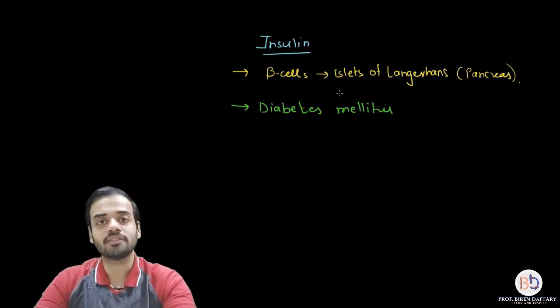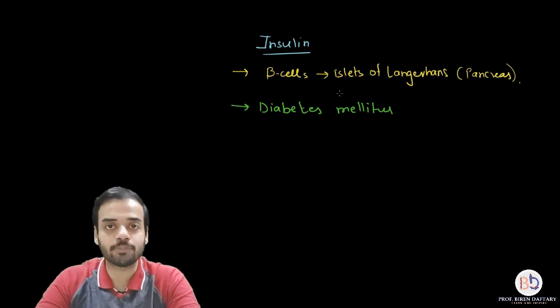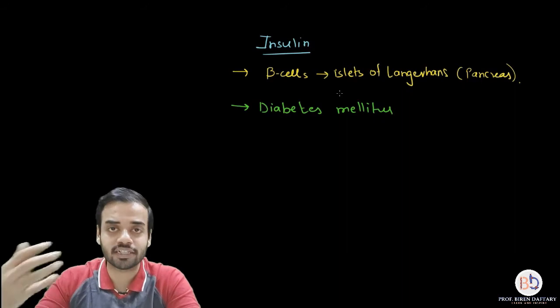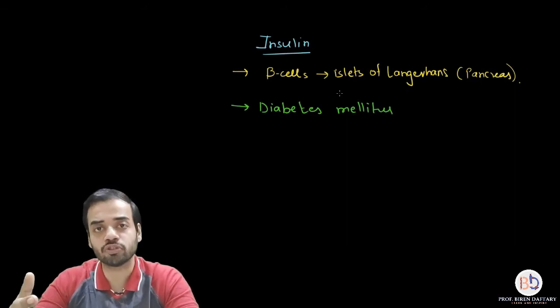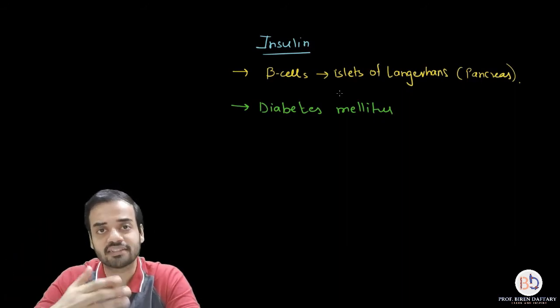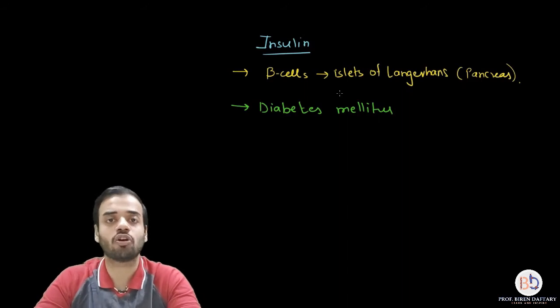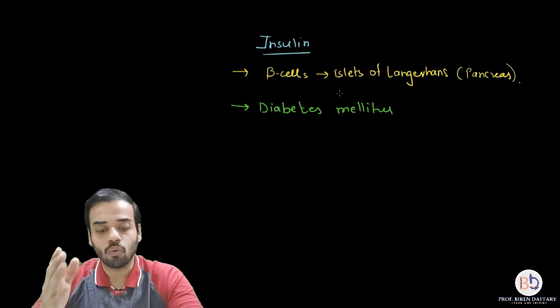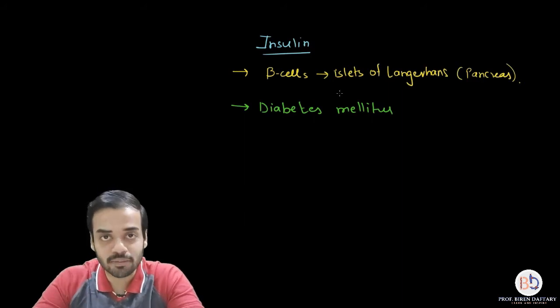So the sugar is not absorbed efficiently into the cells, and the blood sugar level keeps on increasing, and because of that, a lot of glucose is excreted in the urine also. So that is called diabetes mellitus. Is this clear? Now what happens in people suffering from diabetes mellitus?